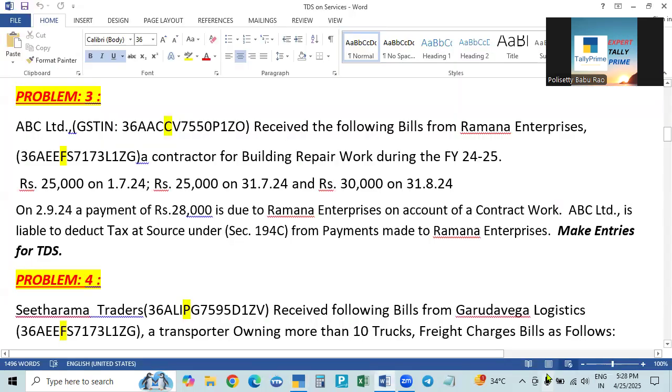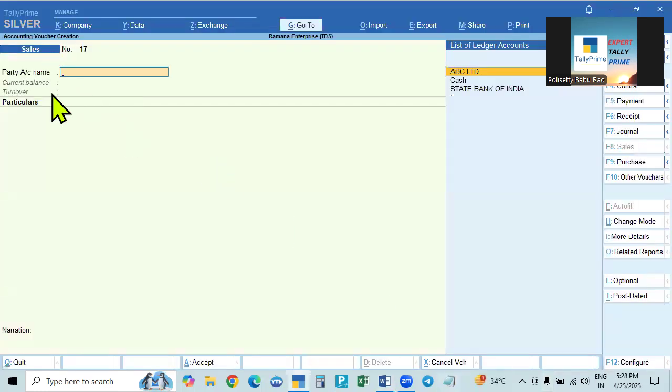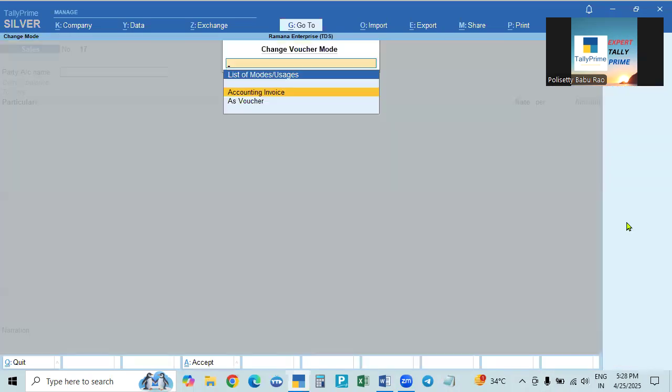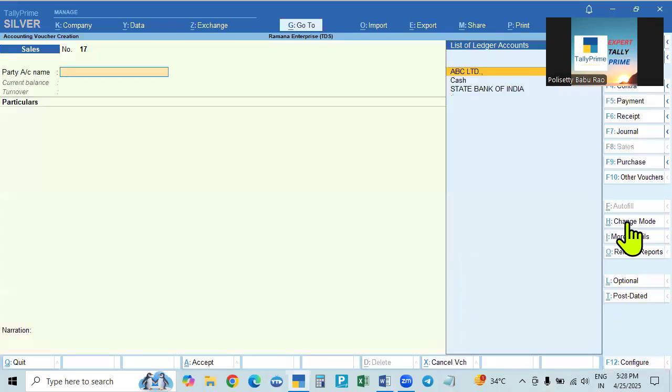Since we don't have any goods, inventory features are not enabled. That is why in sales or purchase in this case, it will be only accounting invoice. Item invoice will not be there. See, only accounting invoice and voucher. So accounting invoice only we will select. We cannot select item invoice also. For goods it will be there.